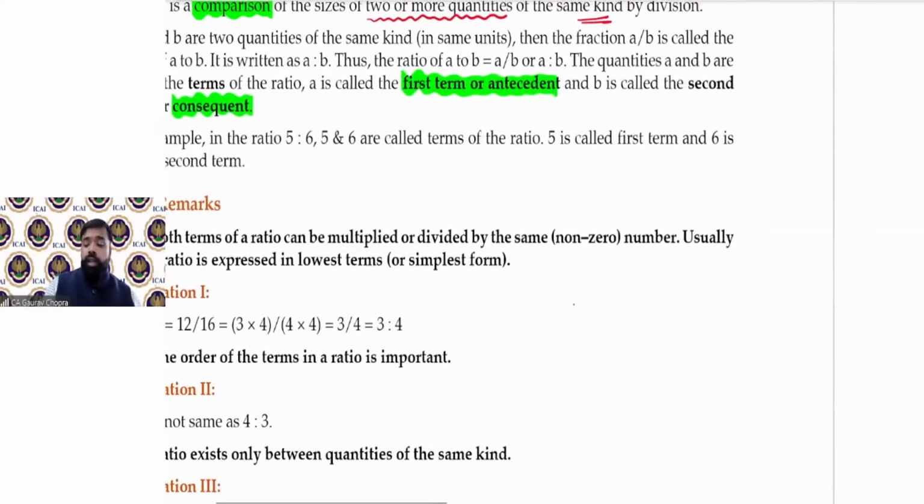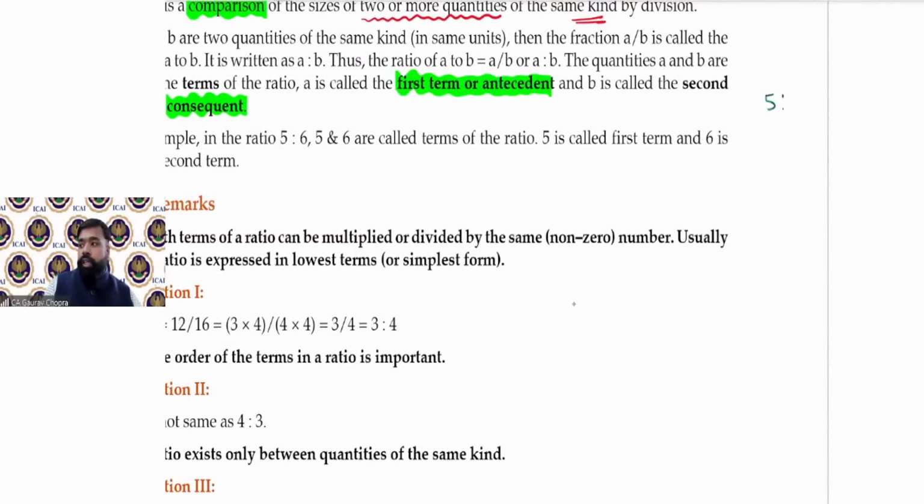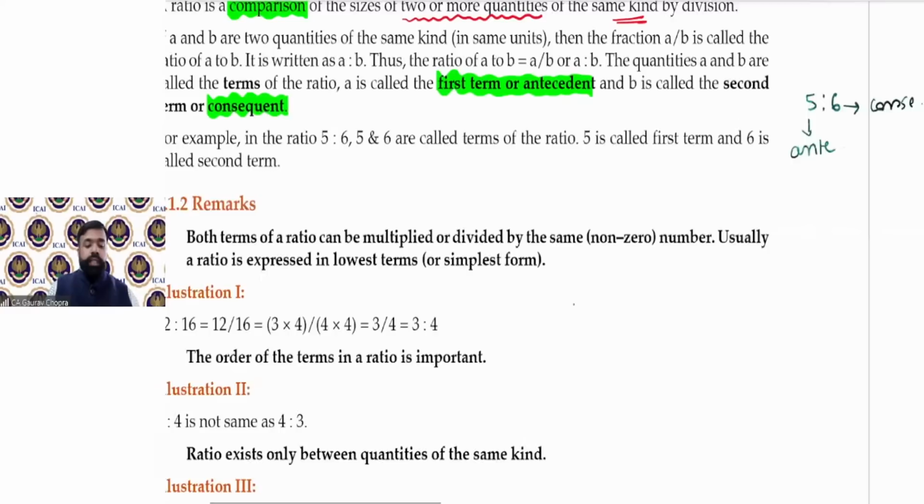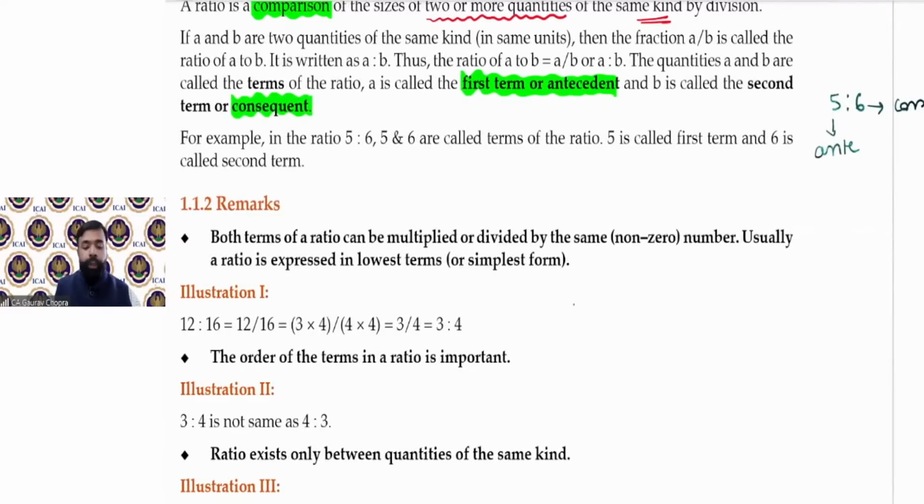So if we are writing 5:6, then 5 is known as antecedent and 6 is known as consequent.